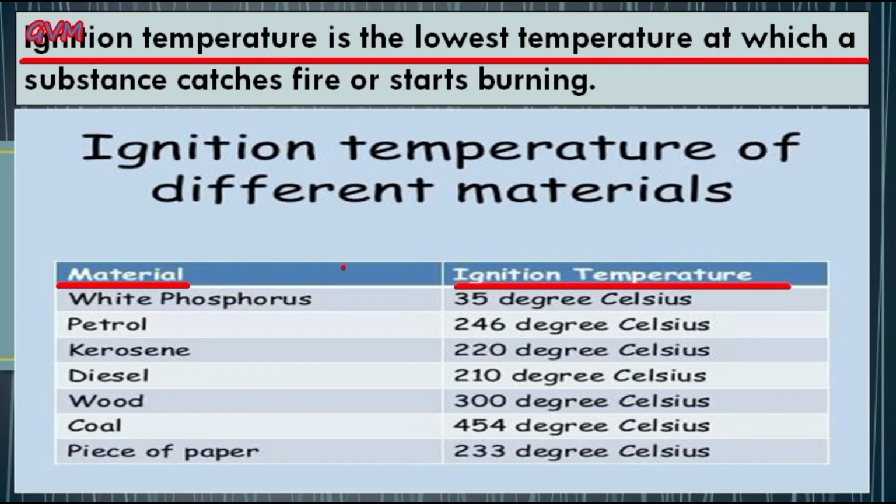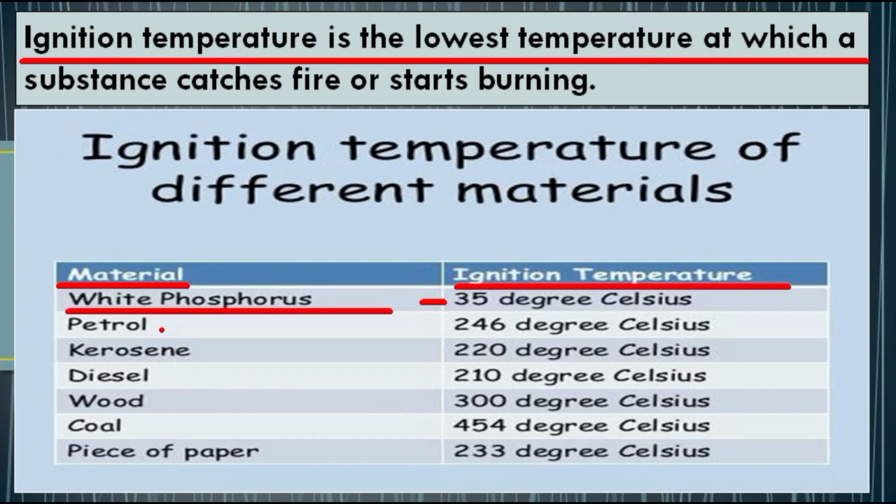Now in the first column, the names of some materials are given, and in the second column their ignition temperatures are given. Students, as you can see, the first one is white phosphorus and its ignition temperature is 35 degrees Celsius. It means as soon as white phosphorus reaches 35 degrees Celsius, it will catch fire or start burning.